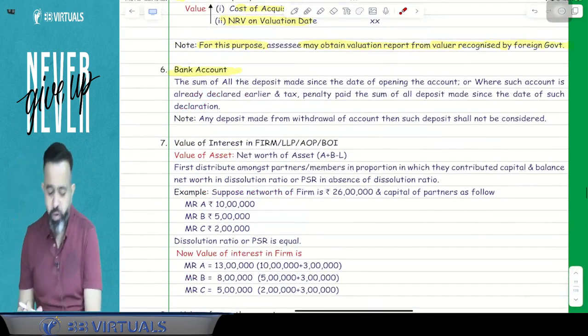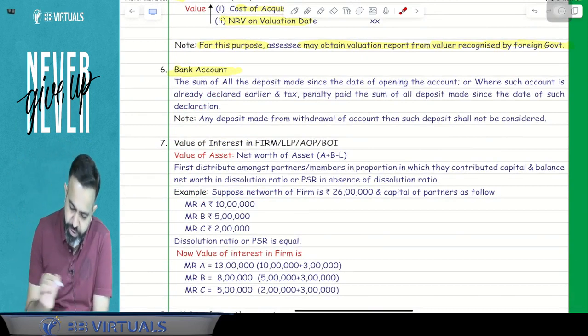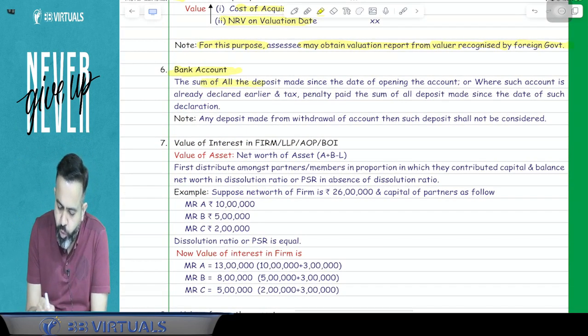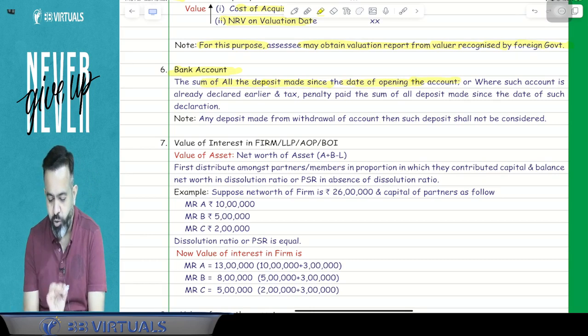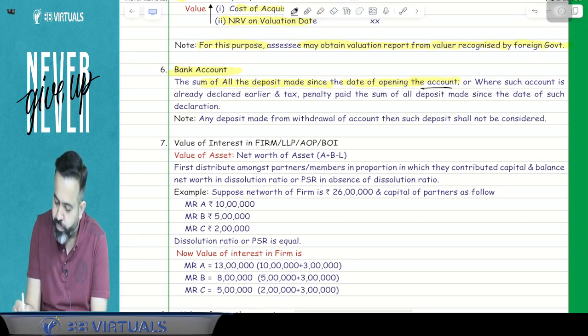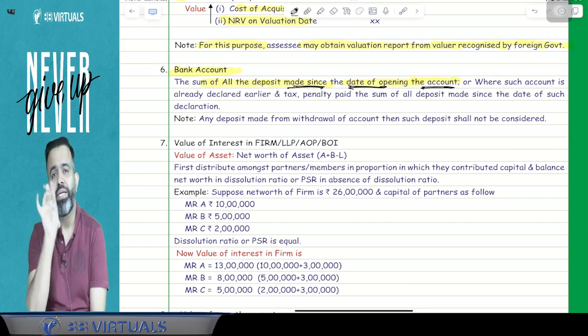So here, what do you mean by the bank account? Means how you will value the bank account. So here, the sum of all the deposits made since the date of opening the account, means from the day on which you opened the account, whatever amount was deposited in that bank account will be considered.